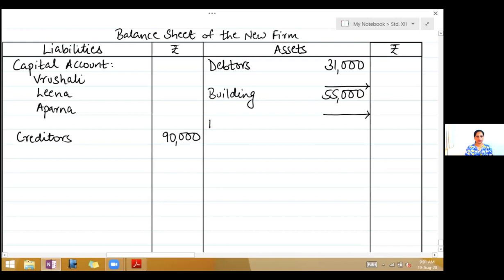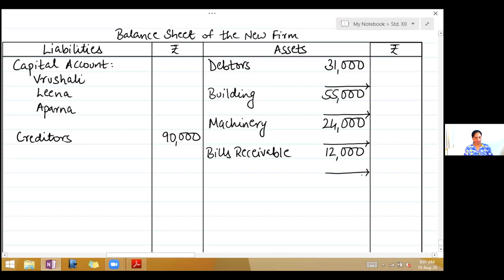Machinery, 24,000 in the inner column. Leave 1 line for adjustment. Bills receivable. Write in the inner column 12,000. Leave a line for adjustment. Okay, now we come to the adjustments. They admitted Aparna on 1st April 2018 on the following terms. First, the machinery and building be depreciated by 10%.